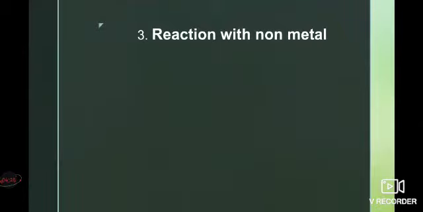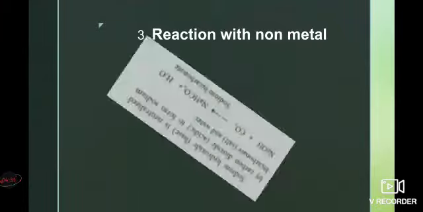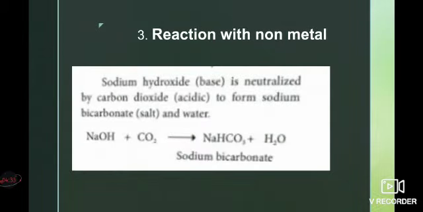The third one is reaction with alkali, that is, sodium hydroxide. Carbon dioxide reacts with sodium hydroxide to form sodium bicarbonate and water. This reaction is known as a neutralization reaction, because carbon dioxide is acidic in nature and sodium hydroxide is a base, producing sodium bicarbonate, a salt, and water.